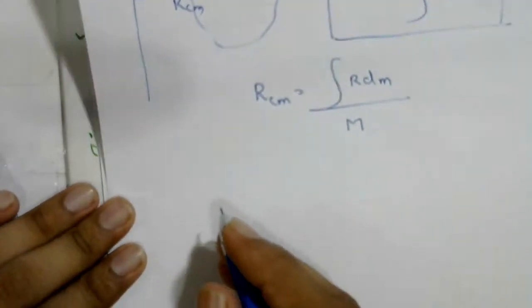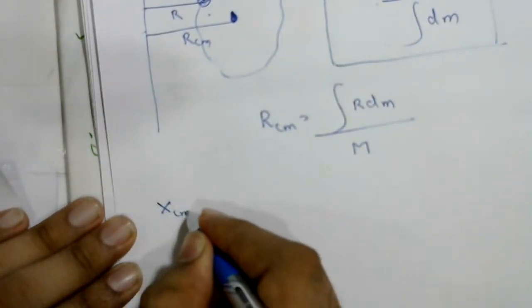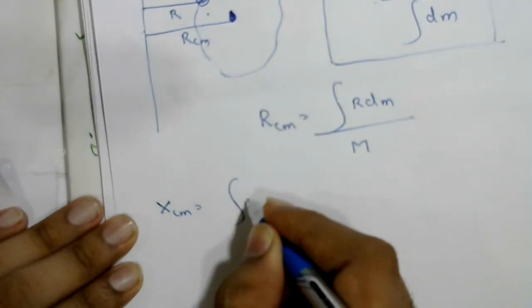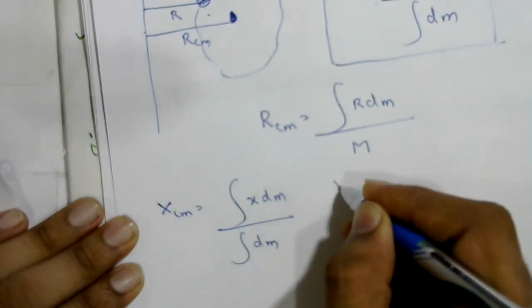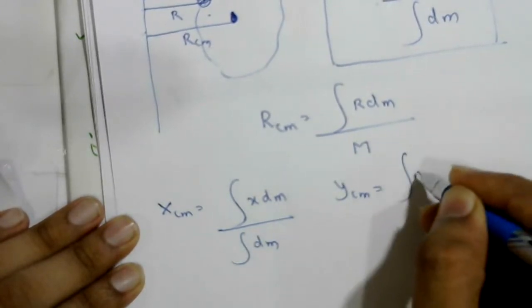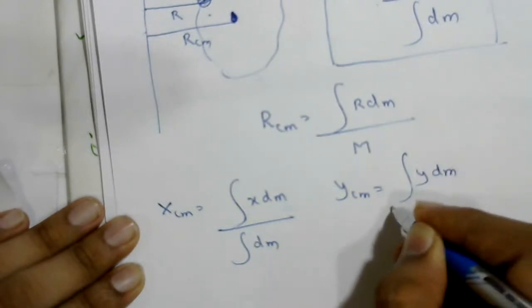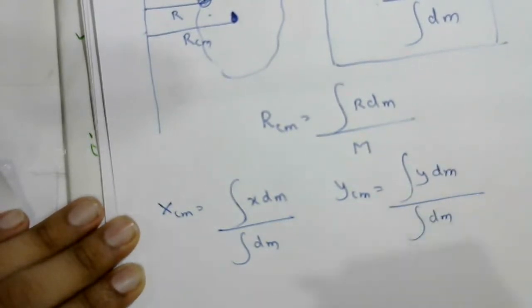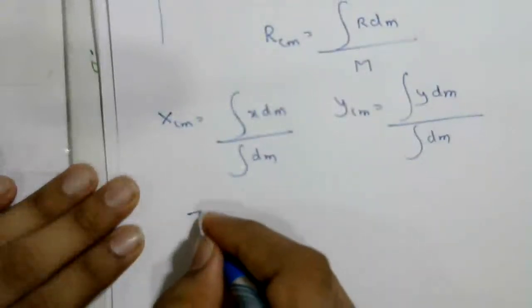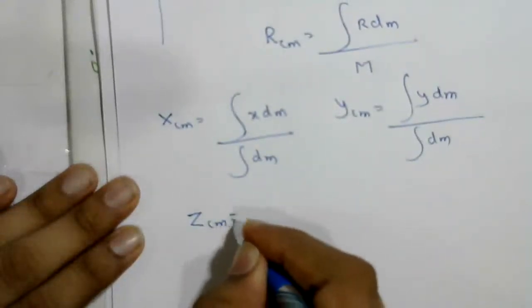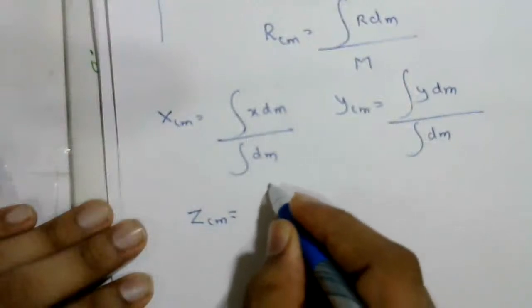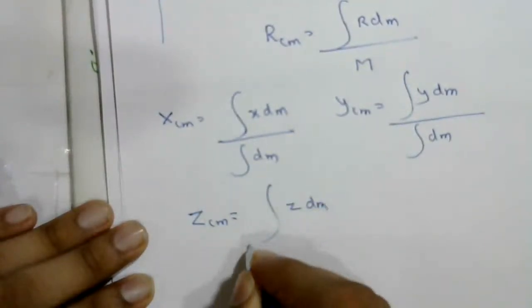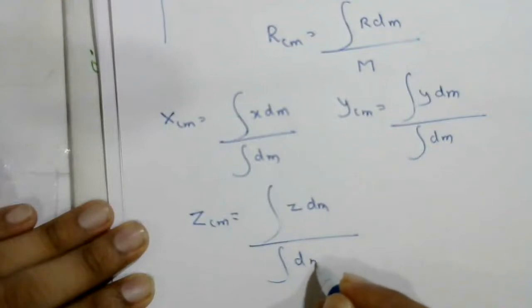And coordinates: xcm equal to integration of x into dm upon integration of dm, ycm is integration of y dm upon integration of dm. And next one zcm, if the object is a rigid body in space, you'll get 3 coordinates, in that case z dm upon integration of dm.